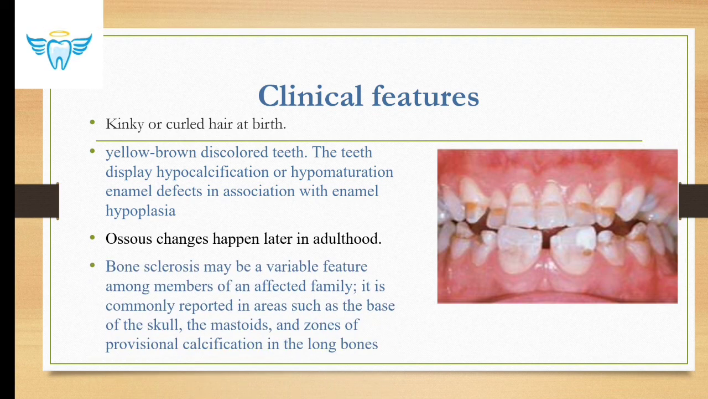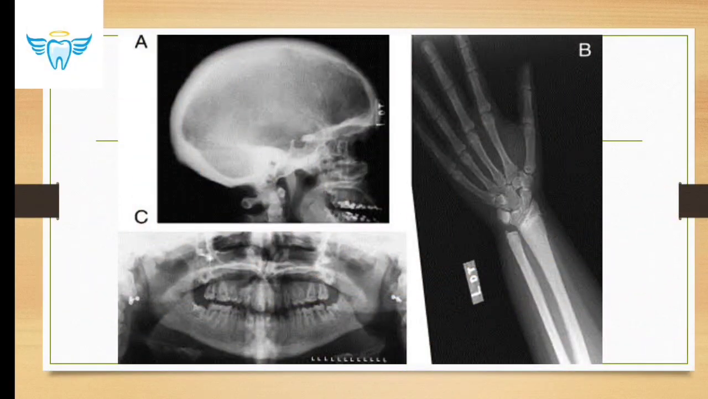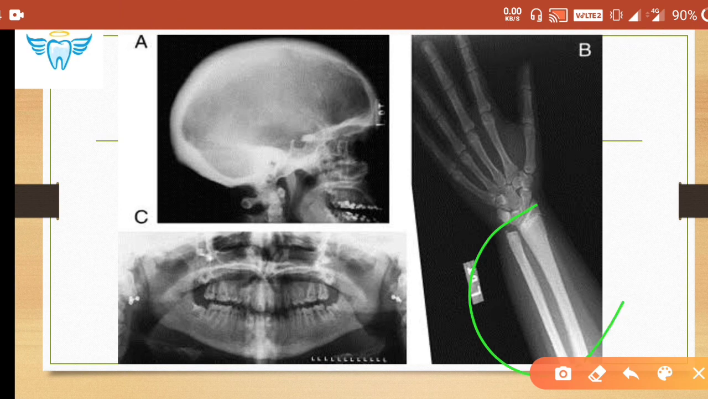Bone sclerosis may be a variable feature among the members of the affected family. It is commonly reported in areas such as the base of the skull, mastoid, and zones of provisional calcification in the long bones. So basically what happens, bone sclerosis is seen. Okay, here you can see in the long bones, the bone sclerosis, the extra bone density you see, that is the bone sclerosis it is showing, and also in the base of the skull and the mastoid area, right?